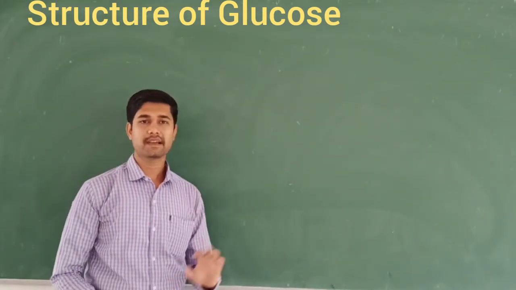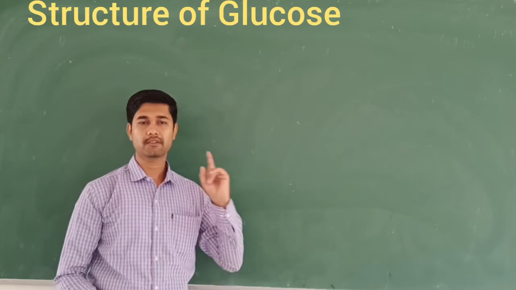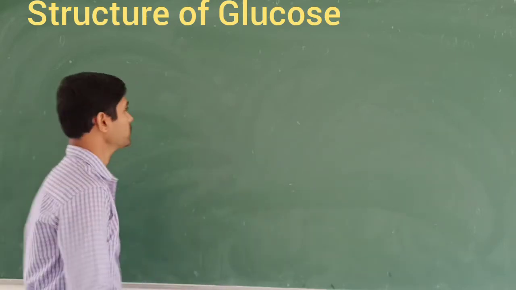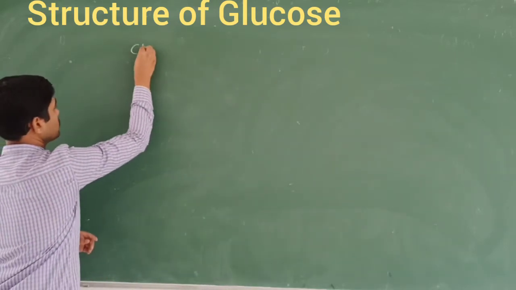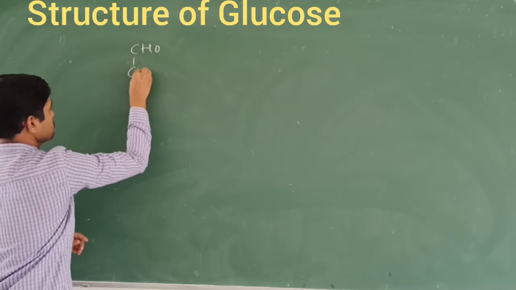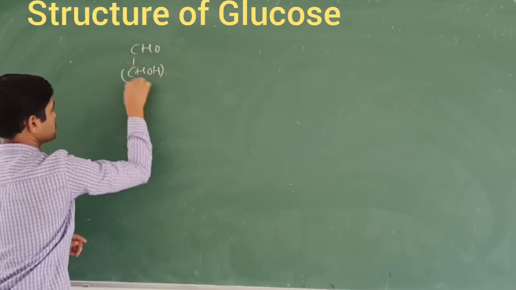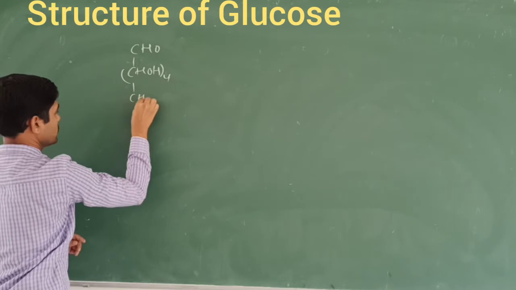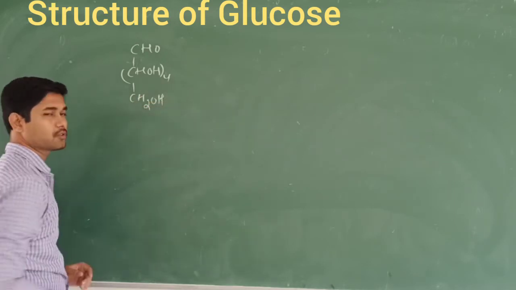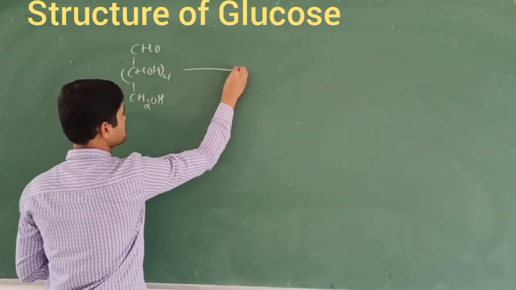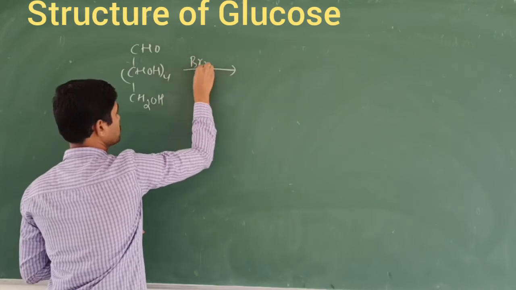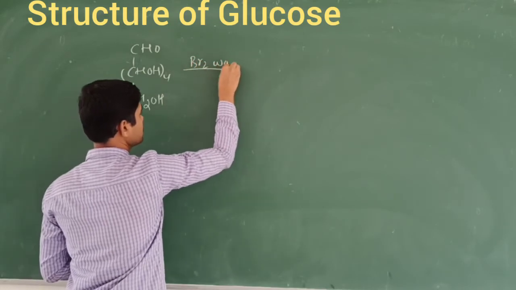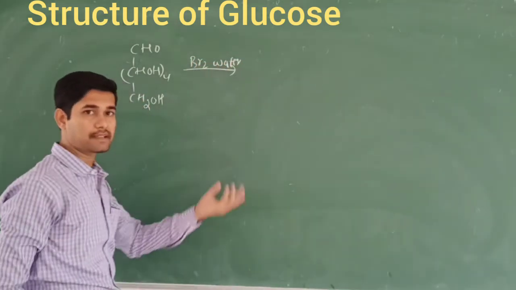Here, this reaction confirms the presence of the aldehyde group. Now I am going to take glucose like this: 4 units of CHOH and CH2OH. This reaction is an oxidation reaction in the presence of bromine water. Bromine water acts as a mild oxidizing agent.